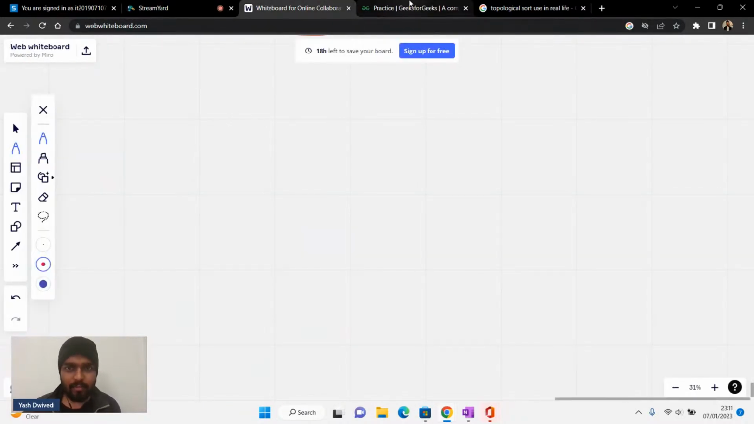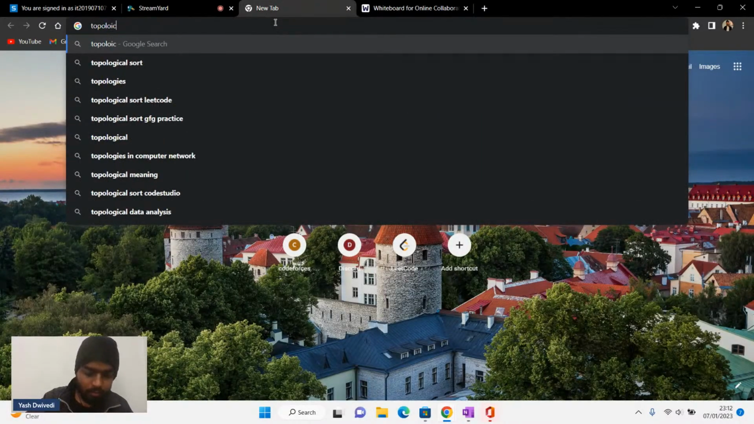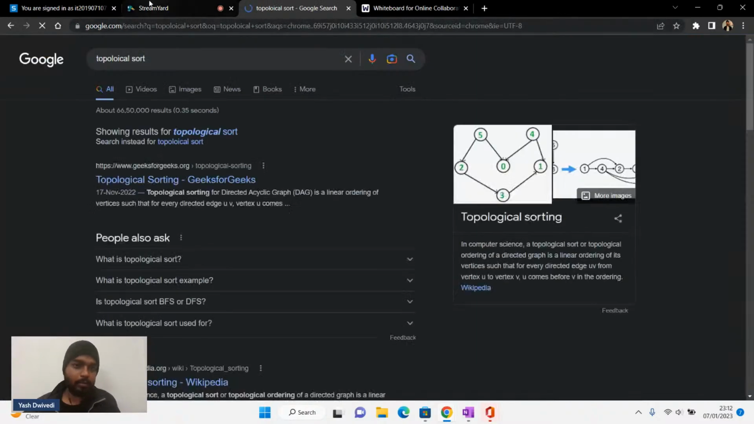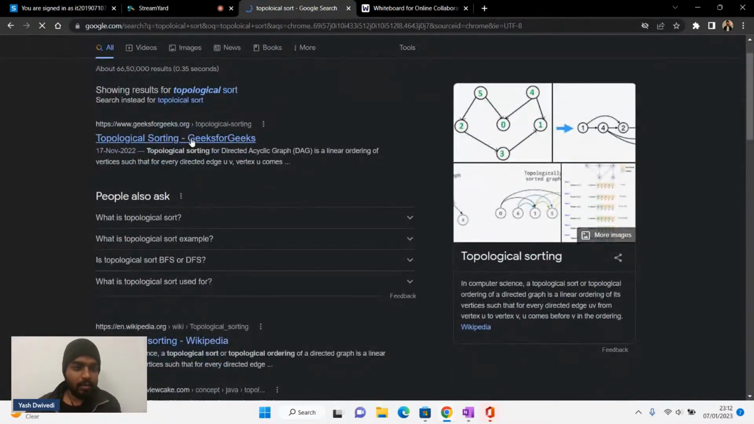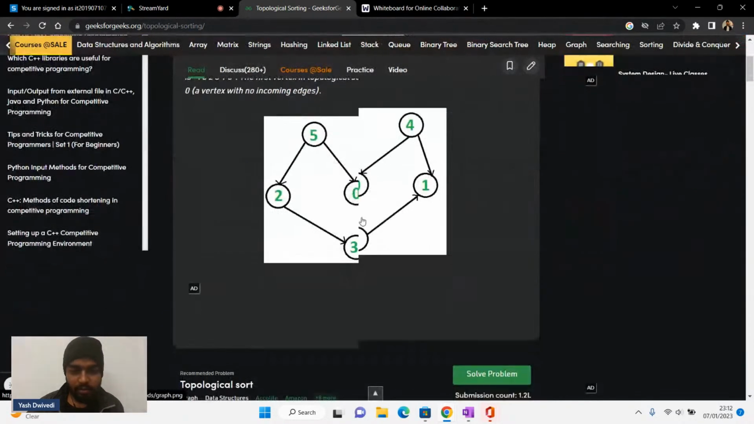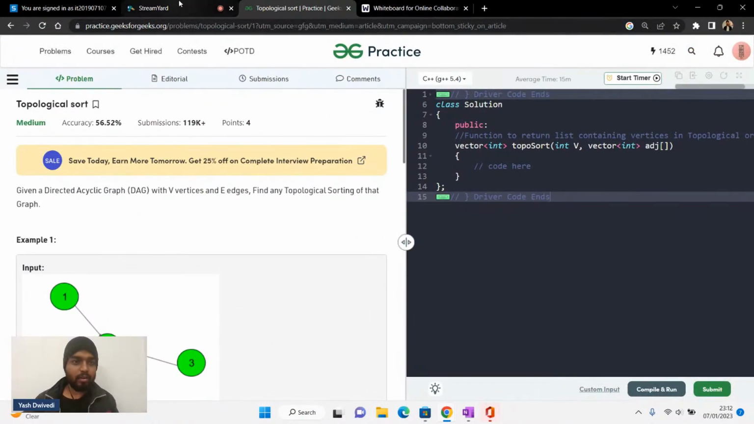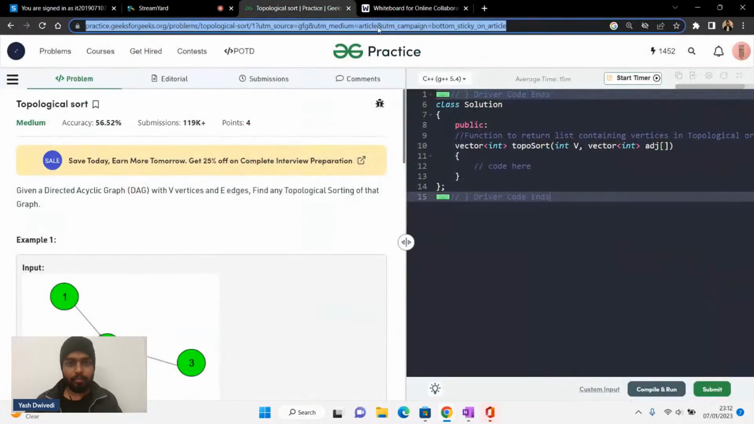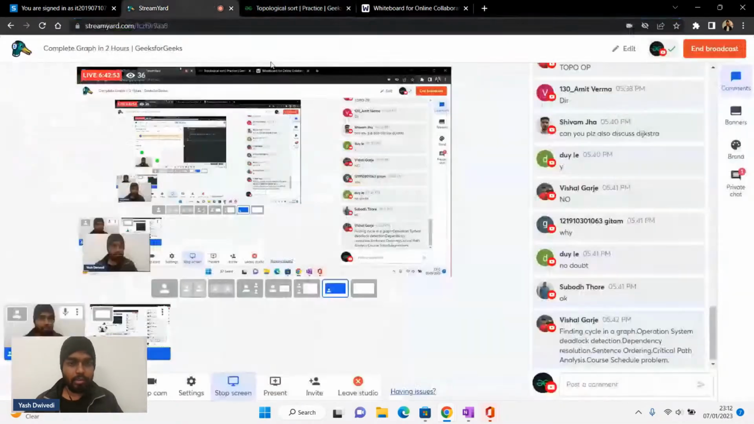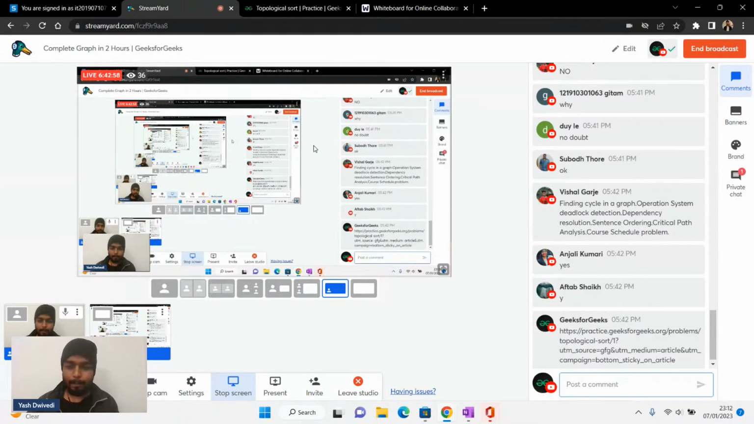Let's say if we talk about topo sort, let's do one thing. Let's open this. So topological sort. Let's have this problem. Finding cycle in graph, operating system, deadlock detection, yes, a lot of things. Let's do this problem, topo sort. Just a second. Control C, and let me paste it as well. Can we start with this problem, guys?